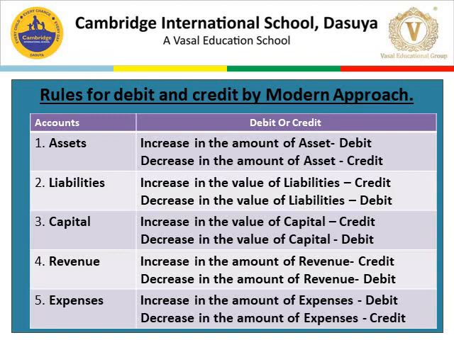Number four, revenue. Revenue is also known as income. Increase in the amount of revenue, credit. Decrease in the amount of revenue, debit. Number five, expenses. Increase in the amount of expenses, debit. Decrease in the amount of expenses, credit. So this is the modern approach and the rules for debit and credit by modern approach.